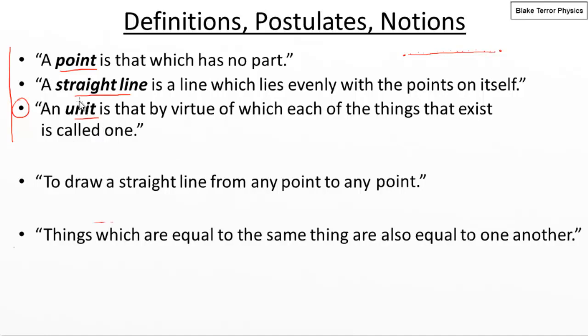And really what it's getting at is, what are counting numbers? So we're talking about units here. If you're counting up the number of cats in the house, 1 cat, 2 cats, 3 cats, well, a unit is, if something that is called one cat is a cat. So that is the unit that we're counting up in. So he's really talking about integers. He's talking about counting numbers here.